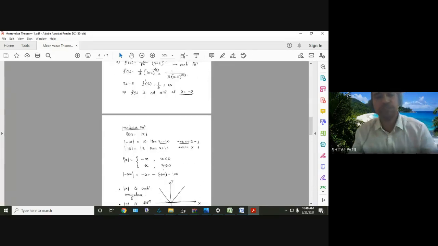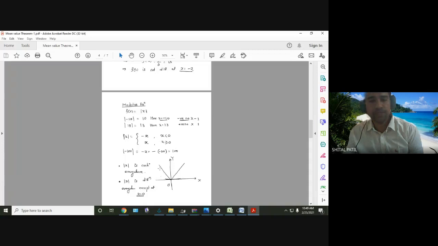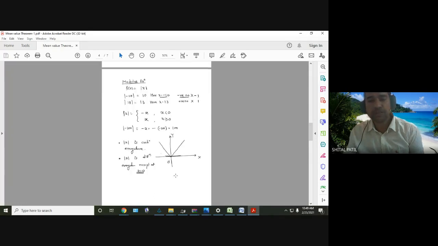Modulus function, I think everyone knows what the modulus function is. f of x equal to mod x, which is defined in this way. Two parts are there, one for x less than 0 and the other for x greater than or equal to 0. For x less than 0 it is minus x, and for x greater than or equal to 0 it is plus x. The graph is like this. The function is continuous, there is no gap in the graph, but it is not differentiable at x equal to 0, since more than one tangent exists at x equal to 0.